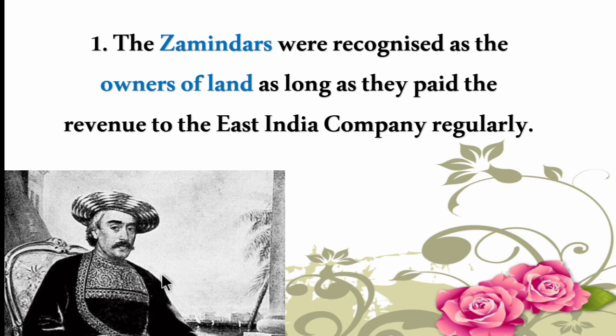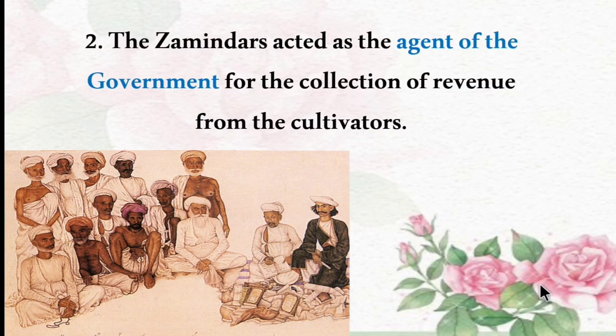This is the first feature. The second feature is that the zamindars acted as the agent of the government for the collection of revenue from the cultivators. They collect the tax from the people and pay it to the government. So they act as an agent.